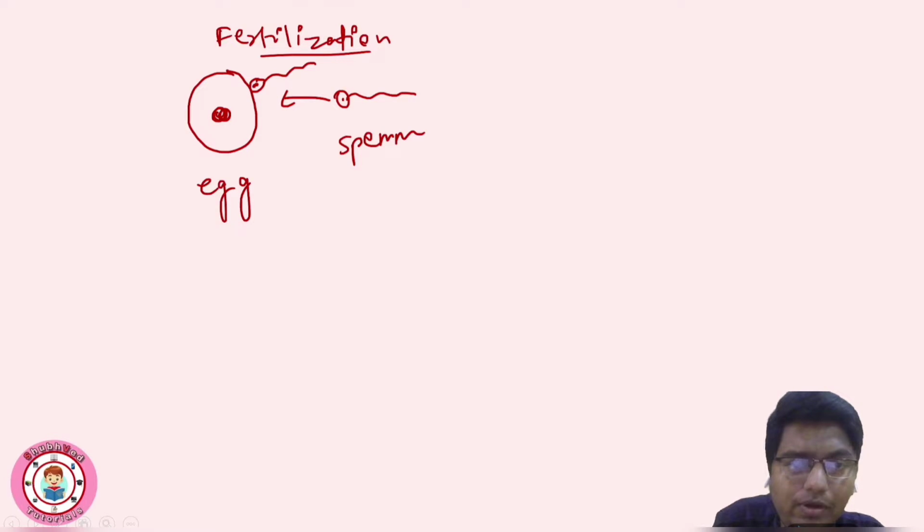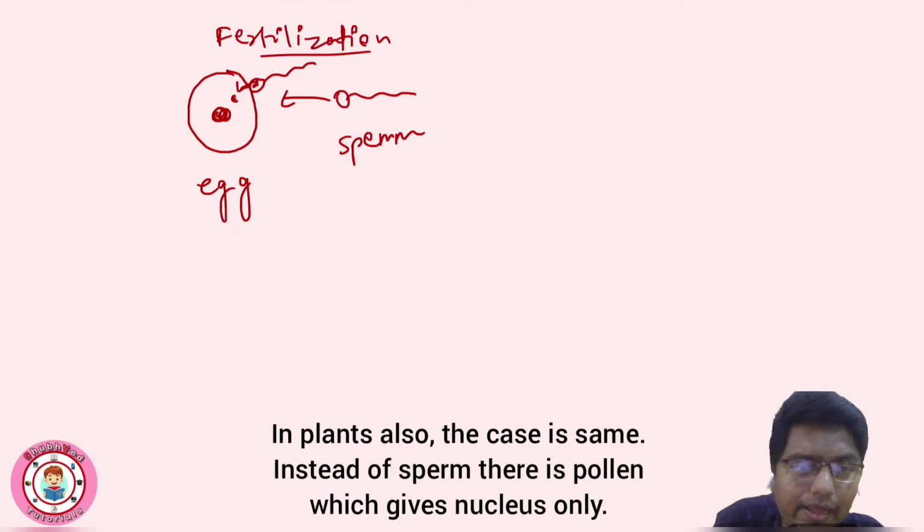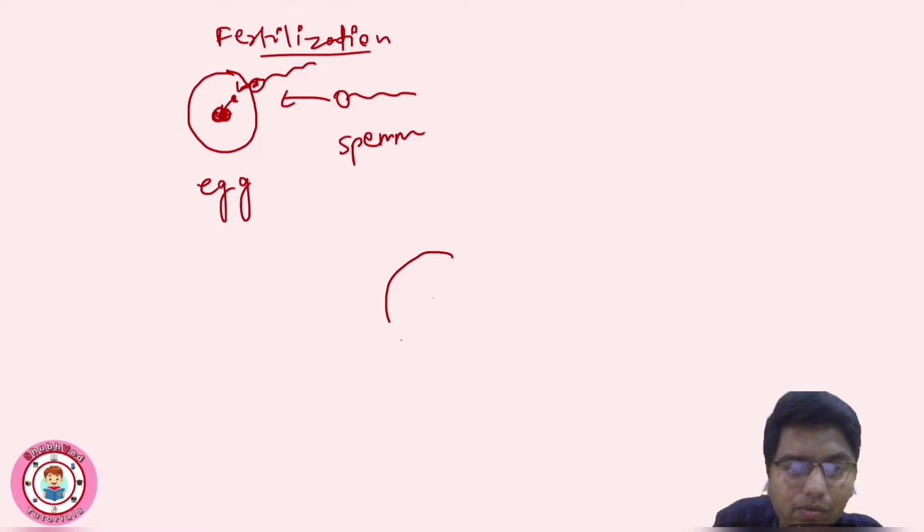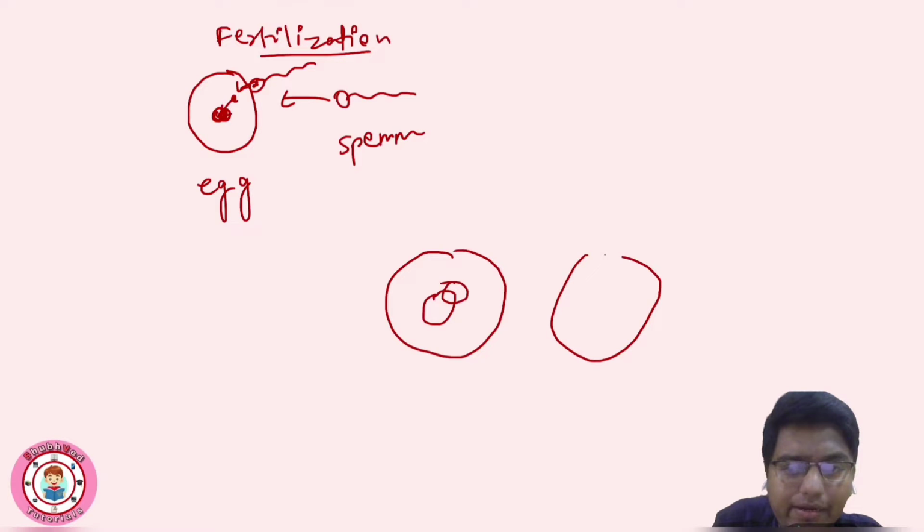So what does this sperm do? This will just insert its nucleus inside, and this will get fused with the egg nucleus. So this is the egg nucleus, and this is the sperm nucleus. So this will get fused, and after fusion, this is known as zygote. We all know this.